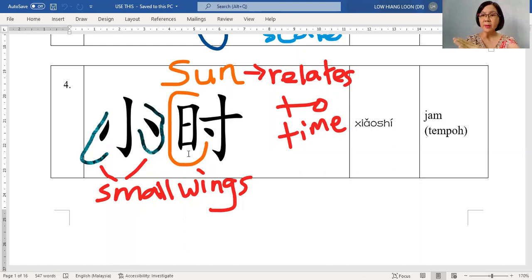Oh, it's already 30 degrees from the top. So you say, oh, it's after 2 hours. So you tell 老师, 2小时, I took 2 hours. So that's why, remember, when you see the sun radical, many of the phrases are related to timing. So 小时, with the small wings, with the sun.